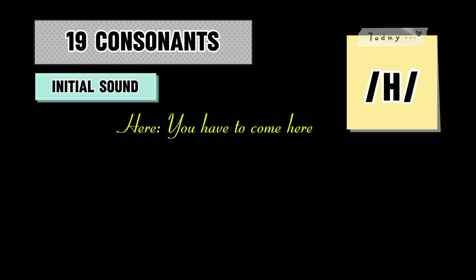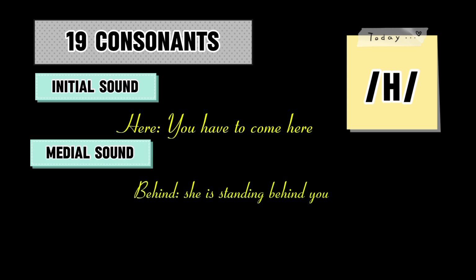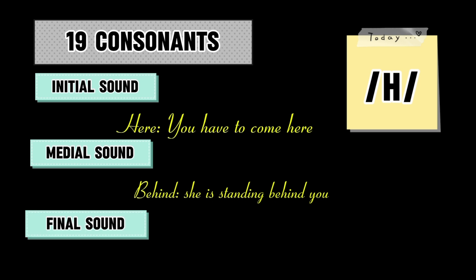You have to come here. If we see it in the middle, behind. She is standing behind you. If we see the sound of H at the end of the word, it is beach. I like to go to the beach. So here is a list, and now practice with me.